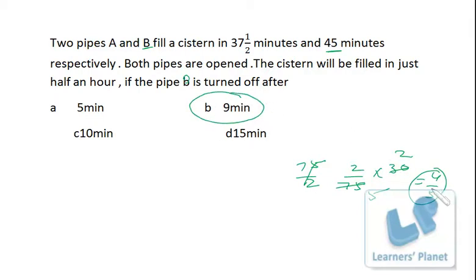Because the tank has to be filled up in half an hour, and if pipe A alone is working for half an hour, it can fill up 4/5 of the tank, right? So that's very simple. Not much paperwork is required. It's a very conceptual problem, you can say.